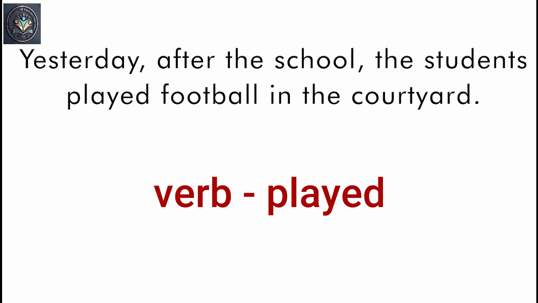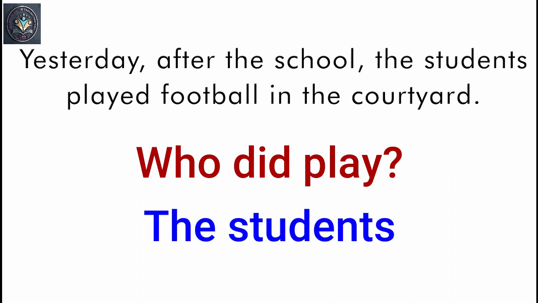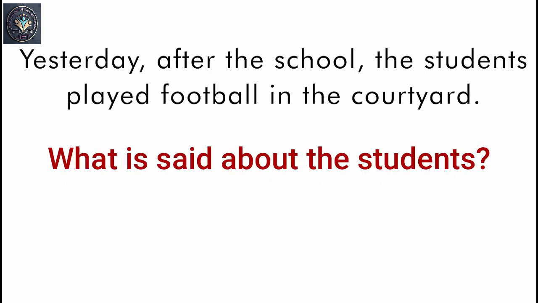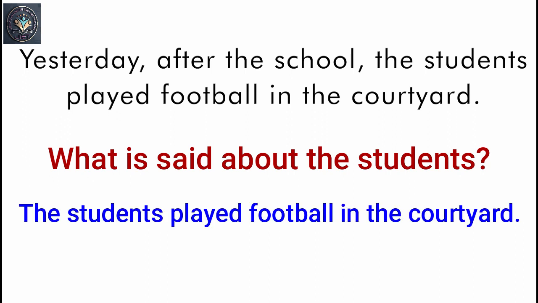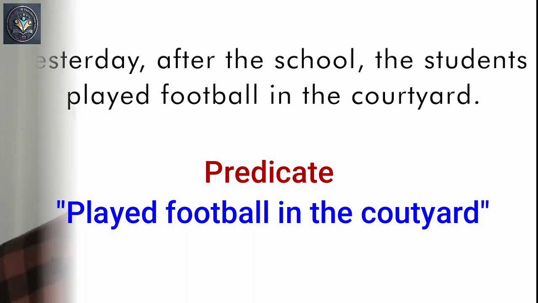Next we ask who did play, and immediately we recognize that the students is the subject of the sentence. The predicate always includes a verb and tells something about the subject. In this example, we see that the students played football in the courtyard. So, the predicate of the sentence is played football in the courtyard.